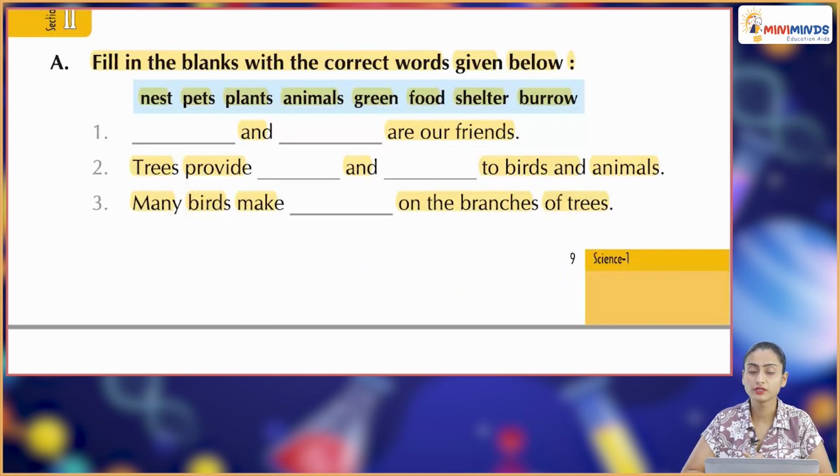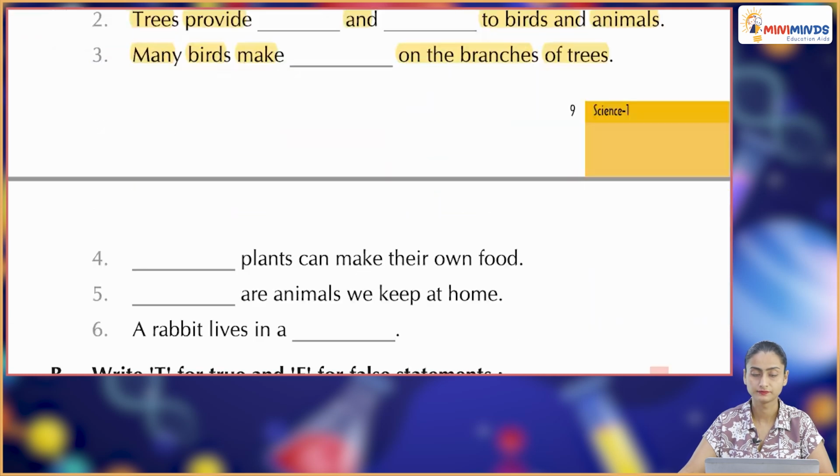Fill in the blanks with the correct words given below. So we have nest, pets, plants, animals, green, food, shelter, burrow as options. Let's find out. Dash and dash are our friends, plants and animals. Trees provide food and home or shelter to birds and animals. Many birds make nest on the branches of trees.